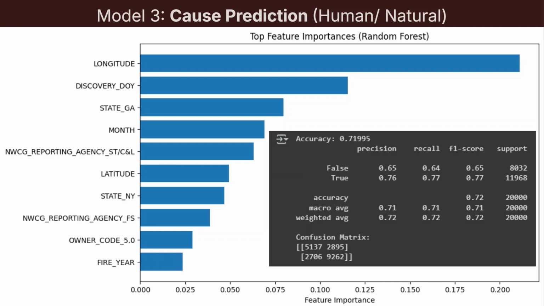Finally, for our cause predictor, human-made versus natural, we utilized another random forest classifier. This model incorporated a broader set of features, including discovery day of year, owner code, state, and reporting agency, which were one-hot encoded to handle their categorical nature. The model demonstrated a pretty high accuracy in differentiating human-caused fires from natural ones. One significant insight is the feature importance plot, which highlighted geographical indicators as one of the most influential factors in determining a fire's origin. It performed well for human-caused fires, but natural fires were harder to distinguish.